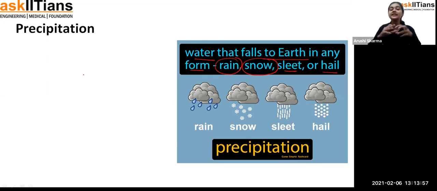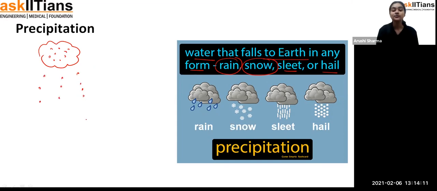It depends upon the temperature of the region. Why, students? When a cloud is there, just take the example, it is having small water droplets, and when it bursts out, the water droplets come out from here. Exactly. So what happens, students, if I take one condition, for example, Jammu and Kashmir,